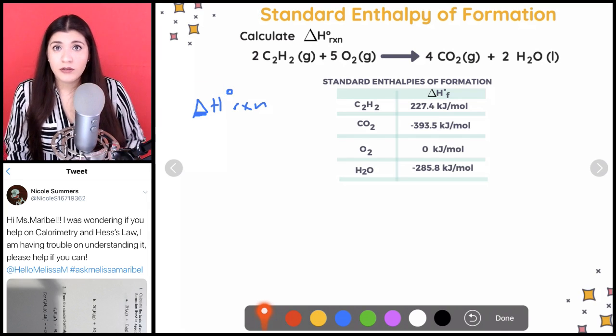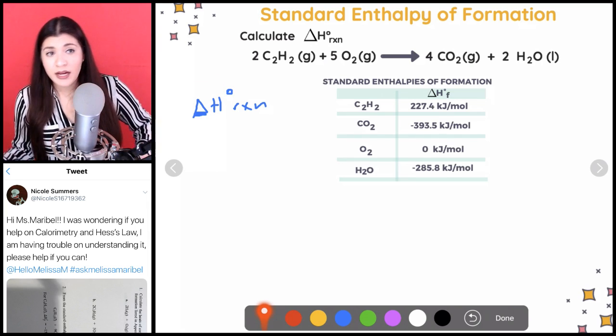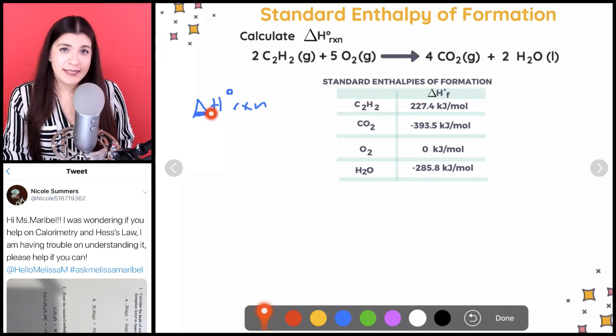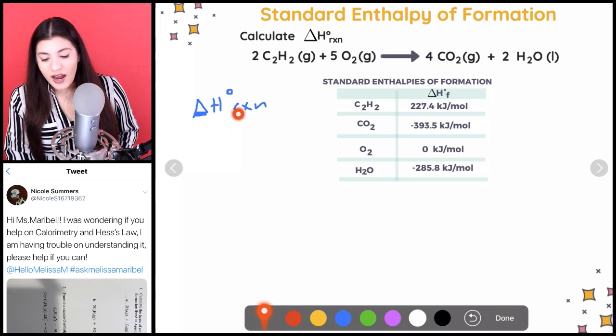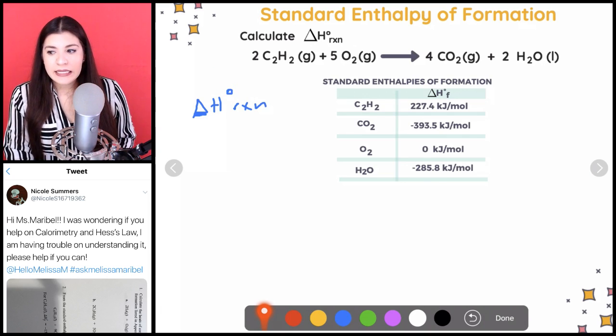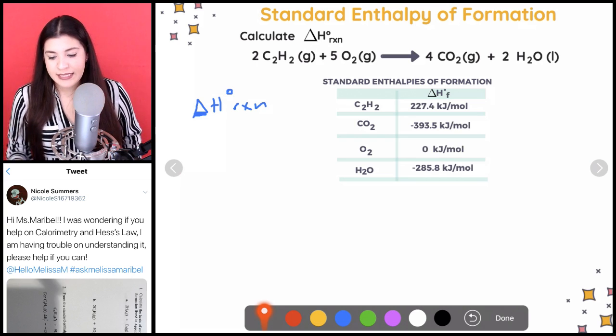So meaning we're changing it up, either going from final minus initial or so on. And then this just means enthalpy. So remember, enthalpy is heat transfer. That RXN just means of the reaction. Okay, just means reaction. And then this little circle here, or degree symbol, is just talking about it being in its standard conditions or in its standard form.